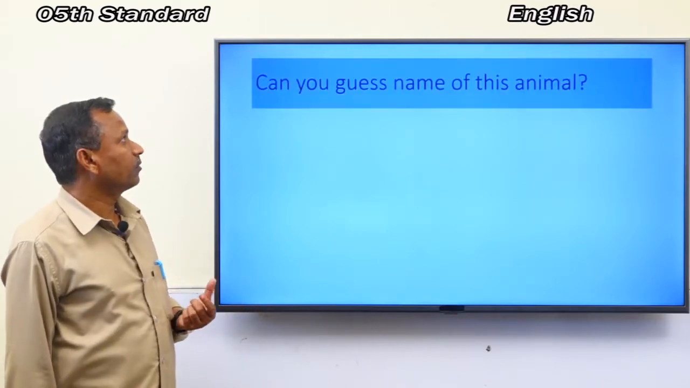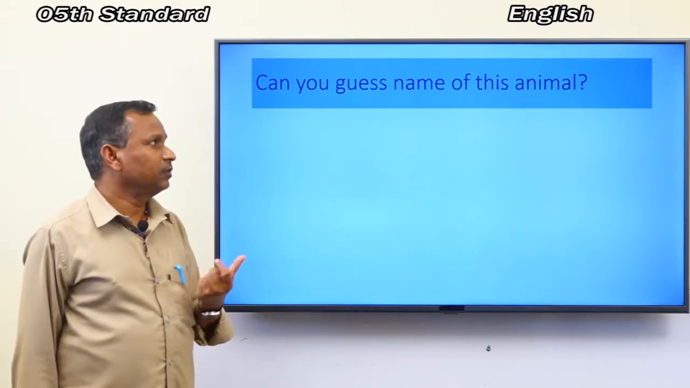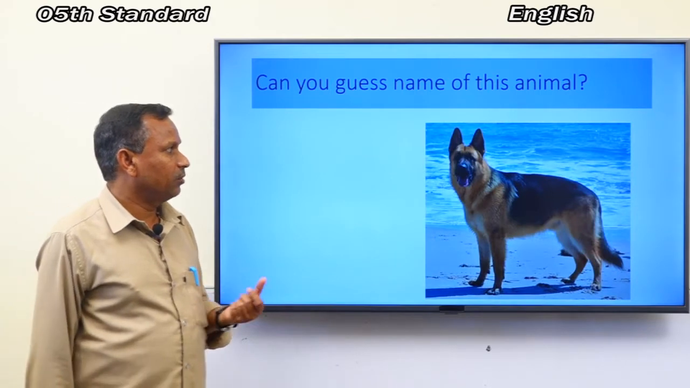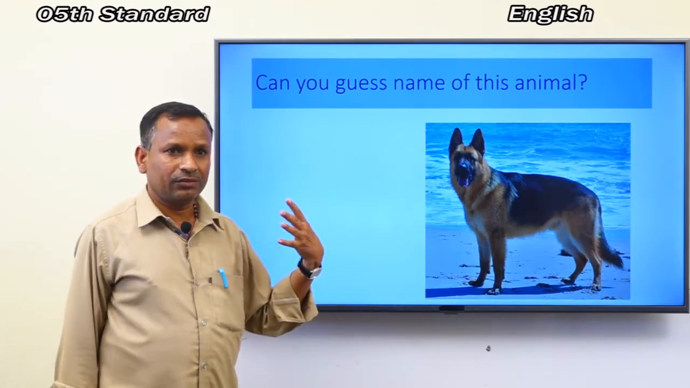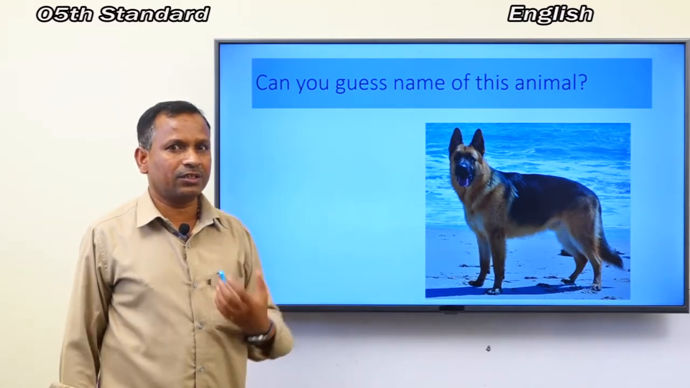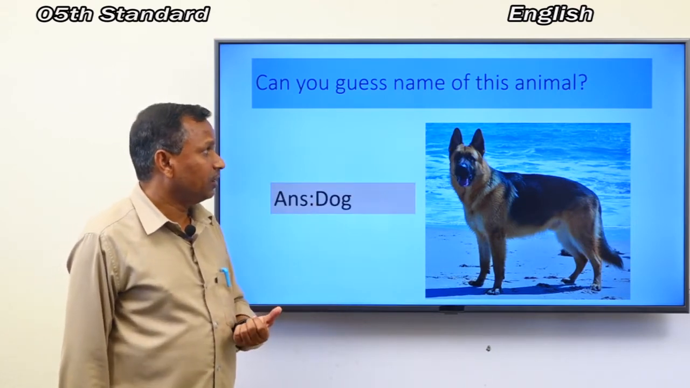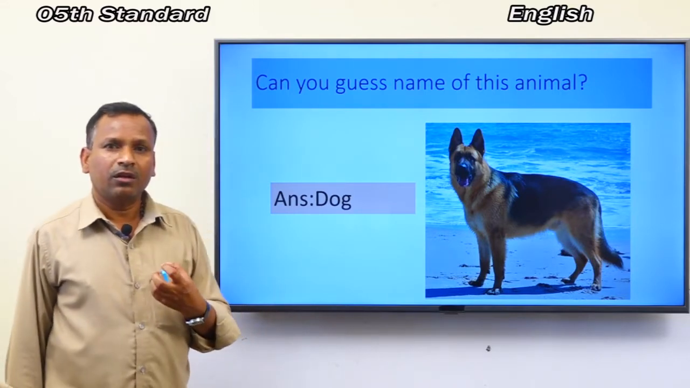Next one. Can you guess the name of this animal? What can you see on the screen? Yes, exactly. Your answer is correct. It's a dog. You must have a dog in your house.